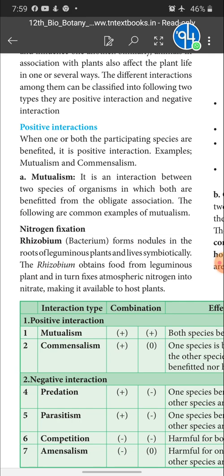So here among the positive interactions, we are going to see two things. One is mutualism, another one is commensalism. What is positive interaction? When one or both the participating species are benefited, it is positive interaction. Example, mutualism and commensalism. Mutualism is an interaction between two species of organisms in which both are benefited from the obligate association. The following are common examples of mutualism.